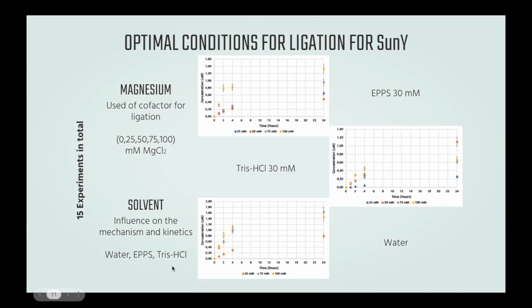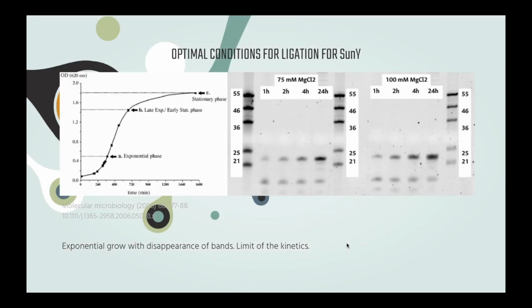One is that the optimal medium, based on the final amount of product after 24 hours of reaction, is water, with a concentration of magnesium between 75 and 100 millimolar. Also, a rapid initial growth is observed with a resting phase. It could be thought that this kinetics comes from the fact that it is an exponential growth, but further validation is needed. So finally, we arrive at the conclusions.